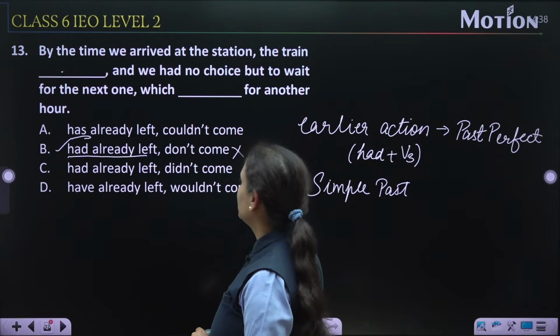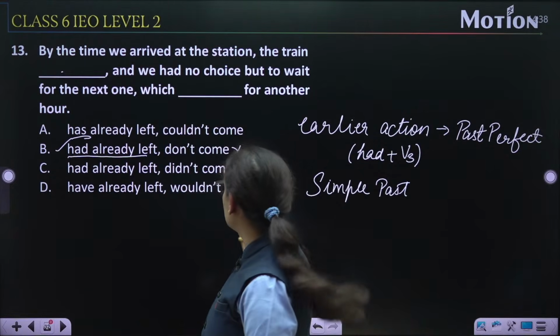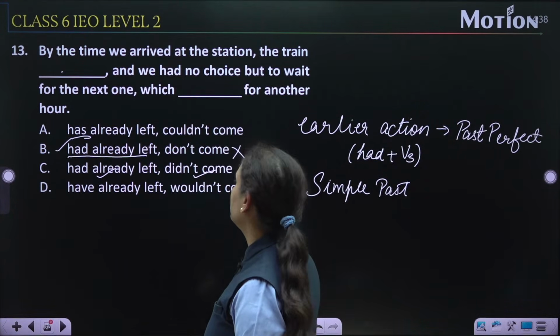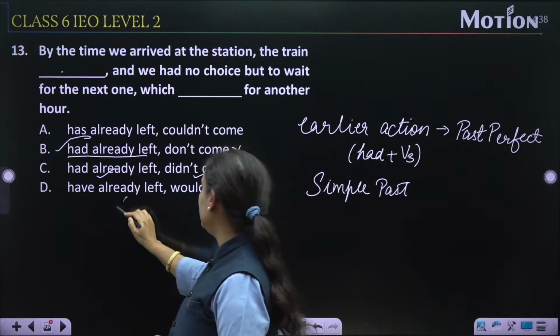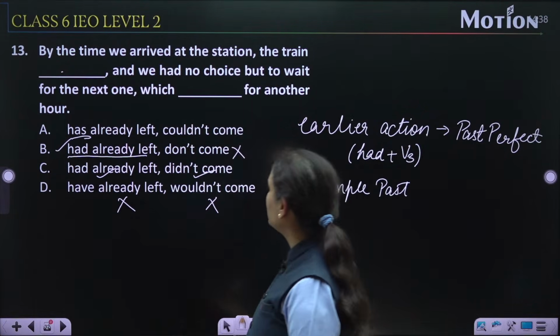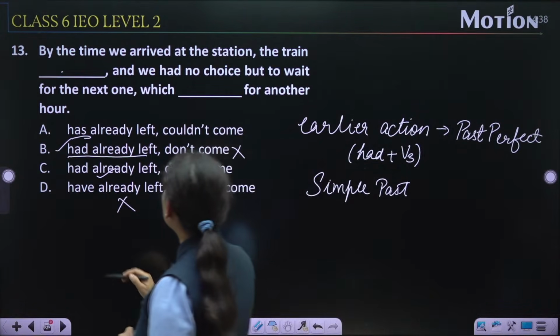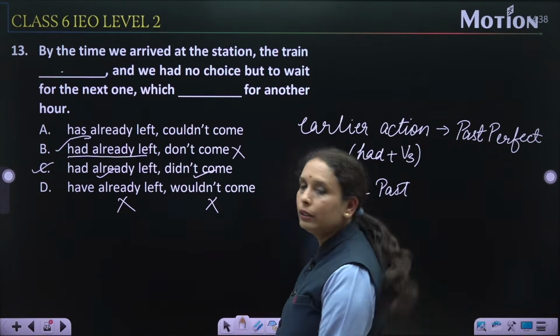Don't come, this is not a simple past, this is simple present. Had already left, again right, and didn't come, yes, we got the answer, didn't come, simple past. And have already left, wouldn't come, not appropriate for this question. So the correct option is option number C, that is had already left and didn't come.